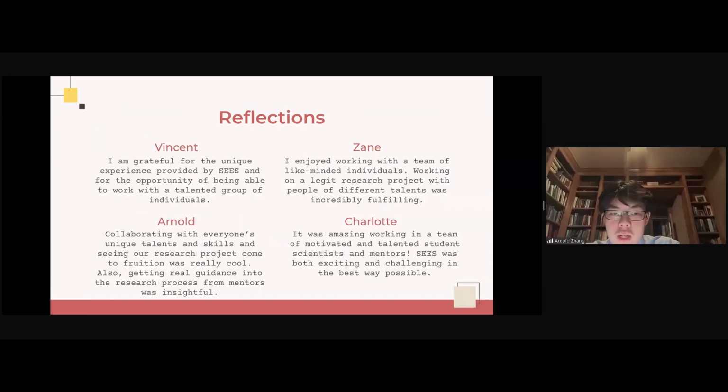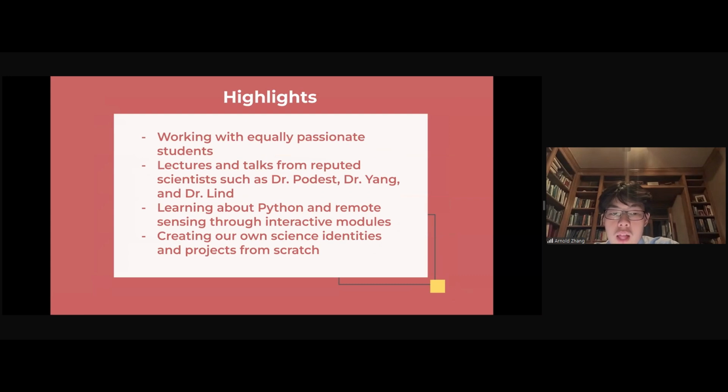Amongst our reflections, getting the opportunity to work with equally passionate students allowed us to develop our collaboration skills while also learning about different approaches to scientific research. Furthermore, lectures from reputed scientists such as Dr. Burdest, Dr. Yang, and Dr. Lind helped us gain essential insights. As a whole, the opportunity to create our own science identities and projects definitely made this experience unique and memorable.